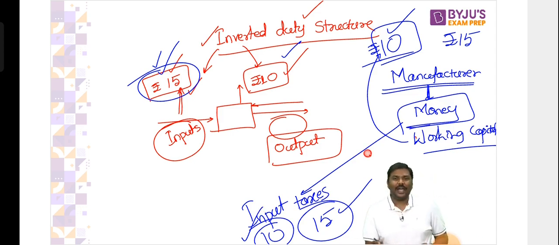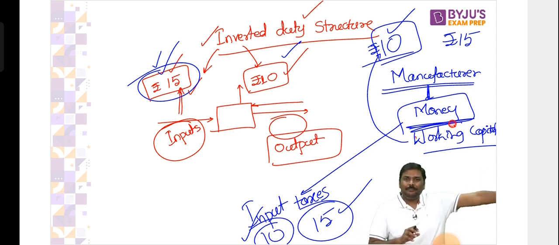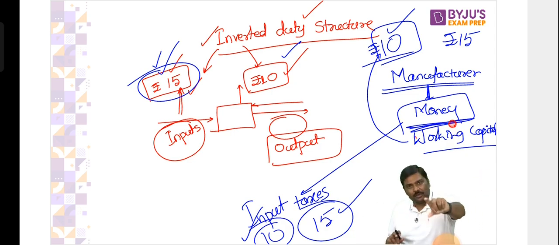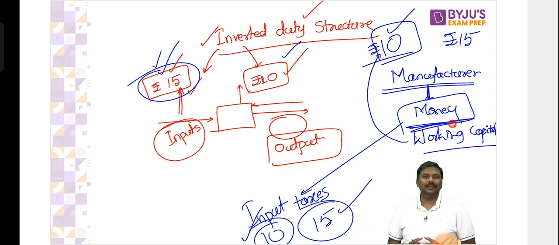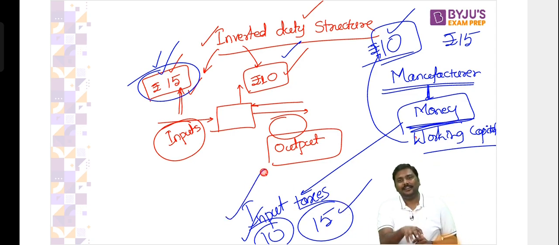Question was, you have a limited amount of money and you have paid the taxes on the input, 10 rupee, 15 rupee. Government will say, let's take 1 month to give it back to you. How much money do you want to be stuck up with the government? It should be lesser amount of money, right? So don't get confused here.